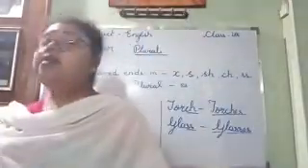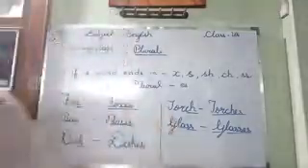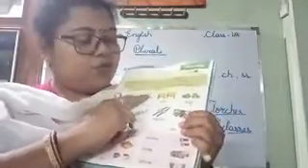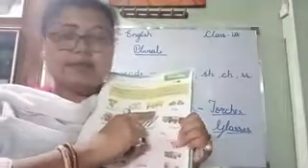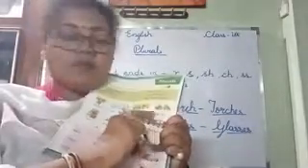Now come to our Oxford book. Page number 27. Page number 27. What is written? Plurals. See the picture. There are 3 flowers. You will say flowers. 2 ducks. You will say ducks. You will put S. Ducks. Frog. Frogs. See the picture. More than one. Here box. Boxes.